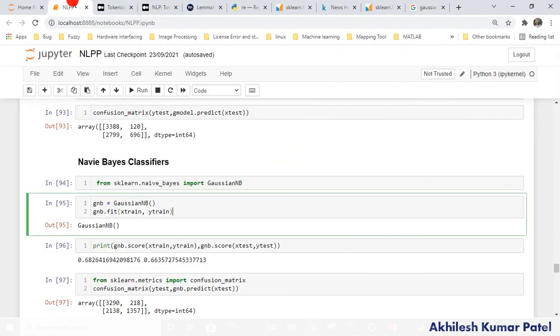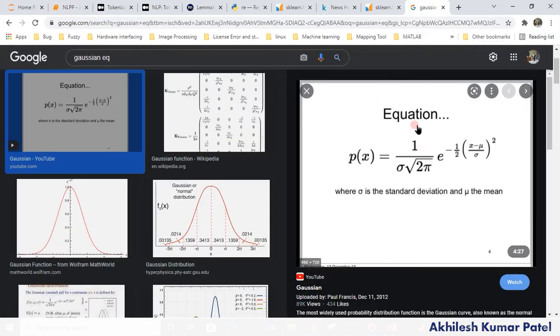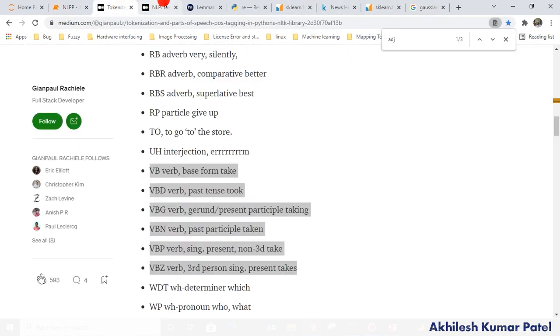So you see that I am using Gaussian Naive Bayes, and what accuracy am I getting? Not very good. You see, it's still better than the support vector machine and AdaBoost which we used. Here I am using Gaussian Naive Bayes, meaning that formula. I am not using the discrete formula to calculate the probability.